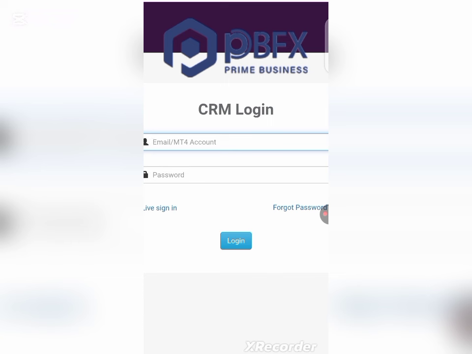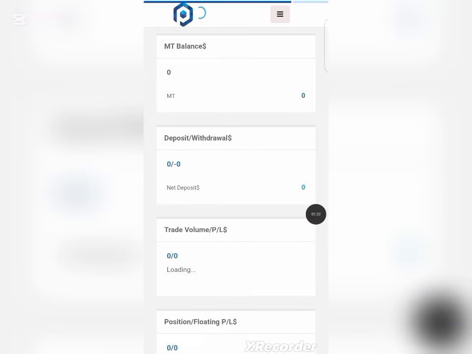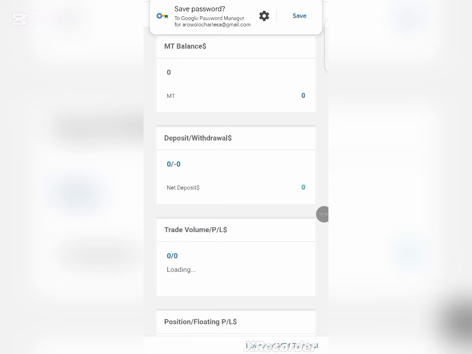The next thing for you to do is maybe go to your email, but it's not that necessary. The next thing for you to do in order to get your free $50 account is to enter your registered email and your registered password. Once you're done, just click on login. We are good to go. Let me just do mine and I will get back to you shortly. So as you can see right now, we have been able to log in to our account.